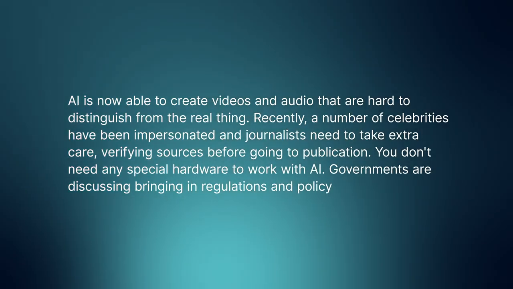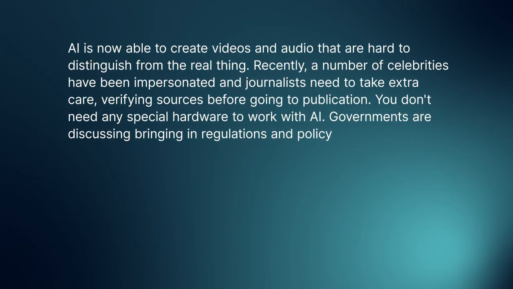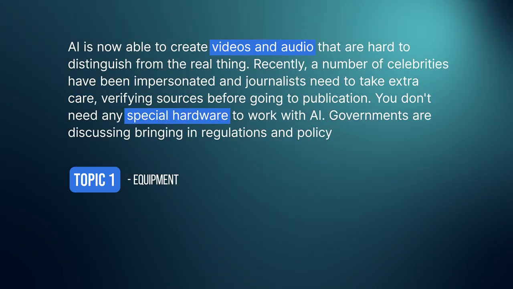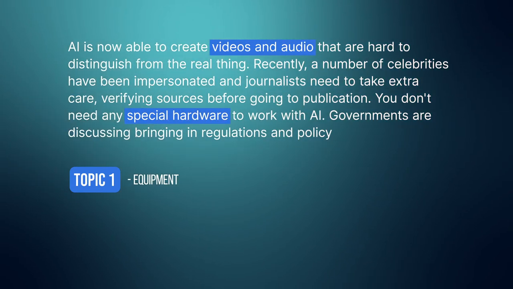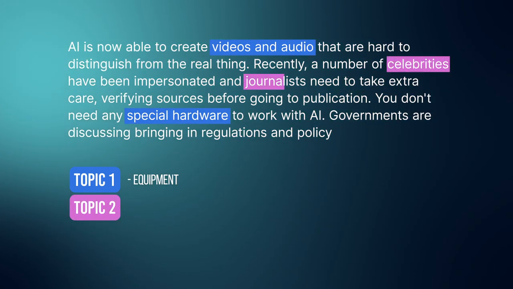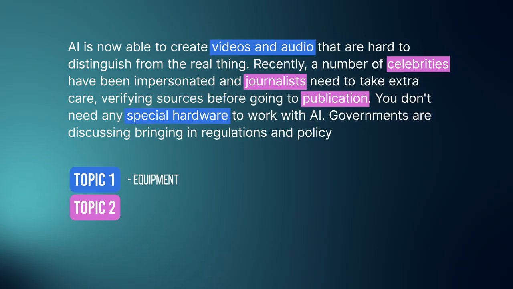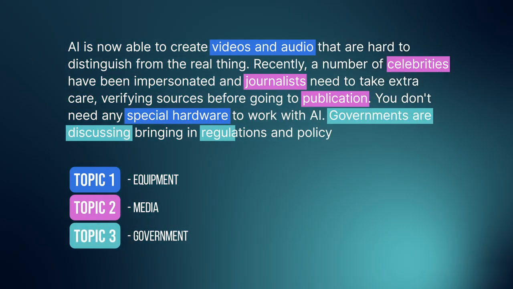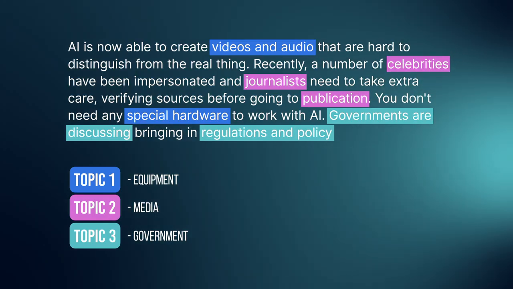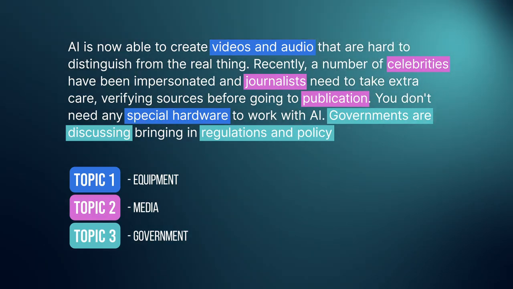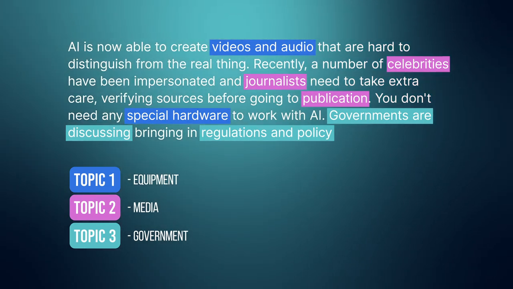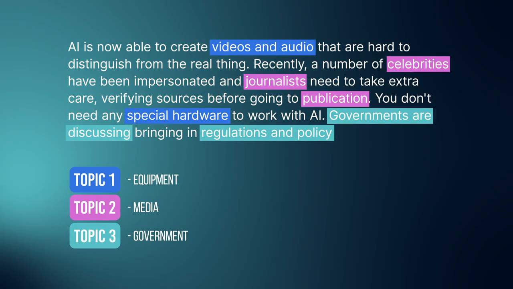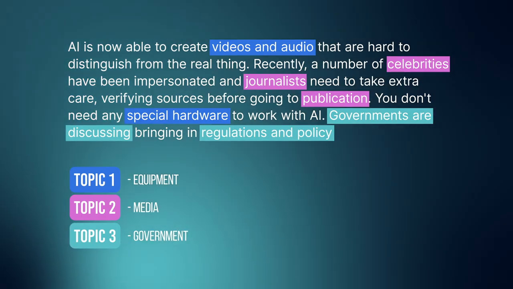So when you look through this text, you might see that there are a couple of different themes that come out. One of the topics could be around equipment, so you've got the words video, audio, and hardware that you could bring together into one topic. You then have words like celebrities, journalists, publication that could form the second topic around media. There's also some words around government, so you've got the words government, regulations, policy. This could form a third topic. This is a really basic example of how topic modeling essentially works. It looks for key themes within our text, and then once it knows these key themes, it can give an overall theme to the document and identify similar documents together.